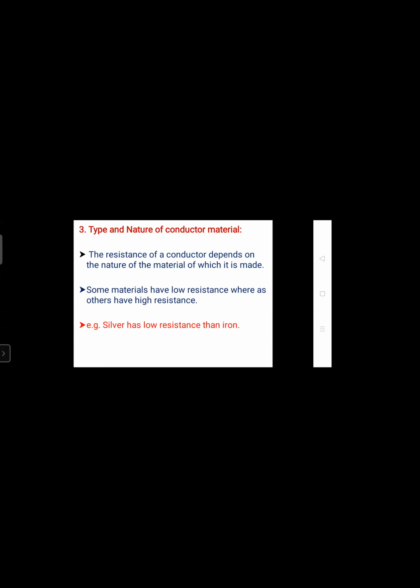The resistance of a conductor depends on the nature of the material of which it is made, and some materials have low resistance whereas others have high resistance. Example, silver has lower resistance than iron. Silver's resistance is less compared to iron, and gold's resistance is very less compared with silver. Like that we are going to tell.